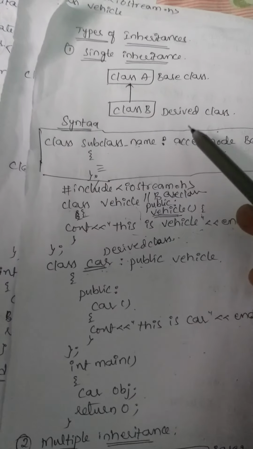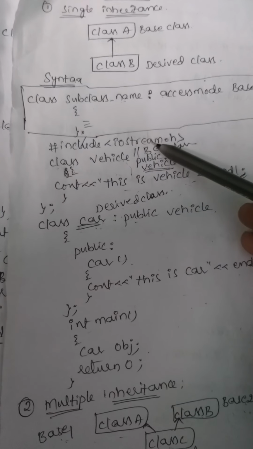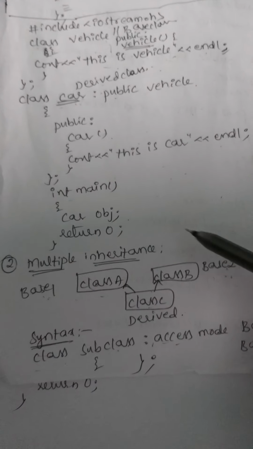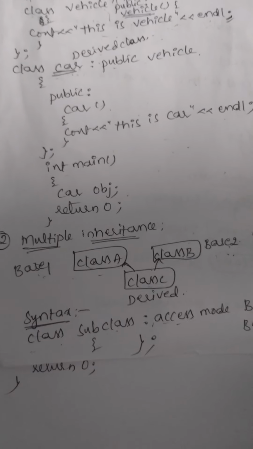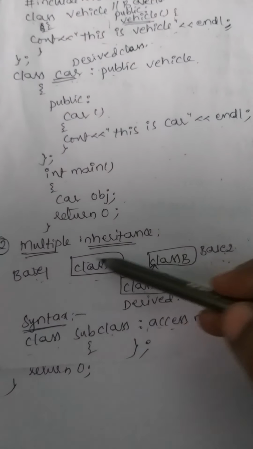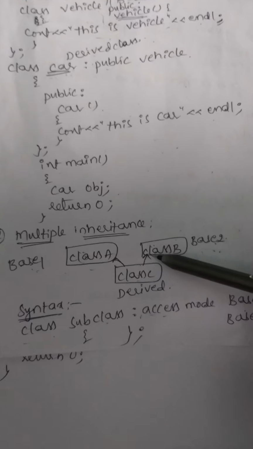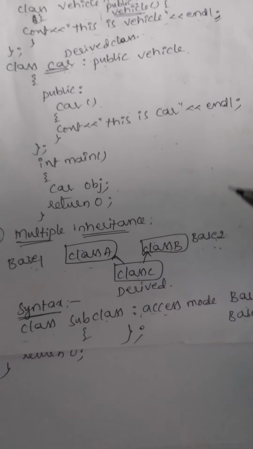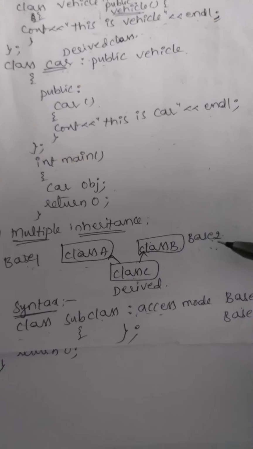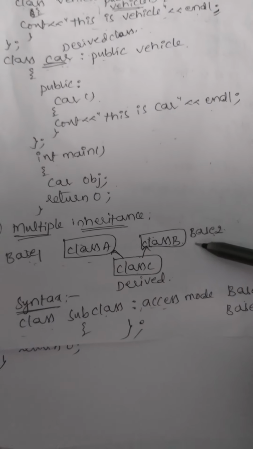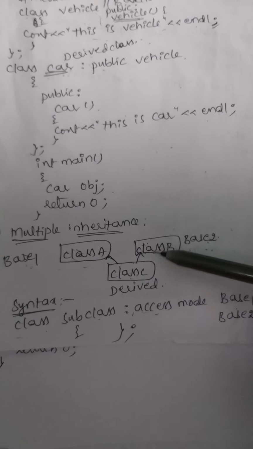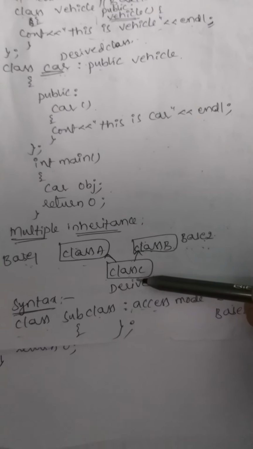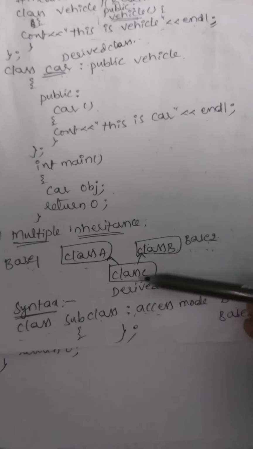In single inheritance we have one base class and one derived class. Second one, multiple inheritance. In multiple inheritance we have more than one base class. Here we are representing only two base classes, but more than two base classes can also be represented in multiple inheritance. So here class A and class B are the base classes and class C is deriving from base class A and base class B.